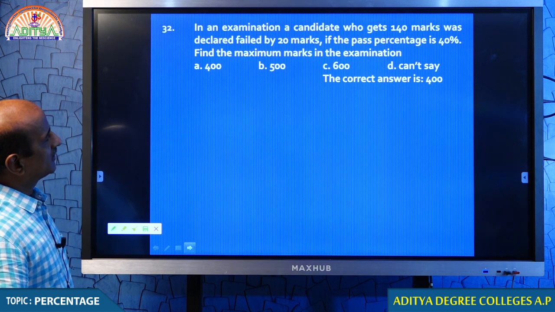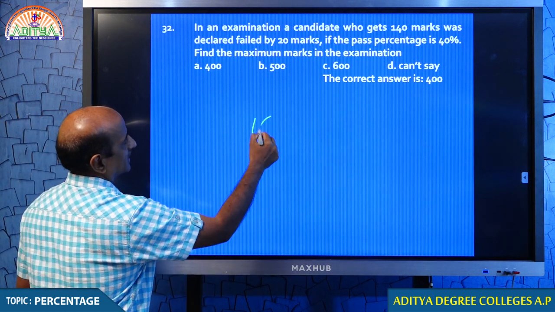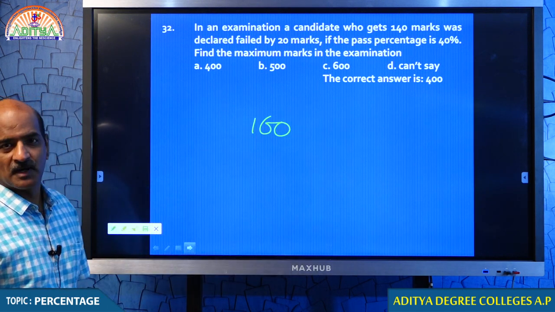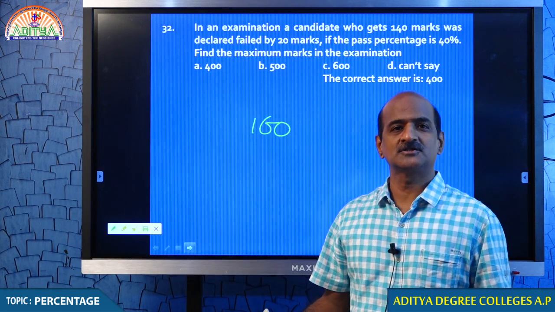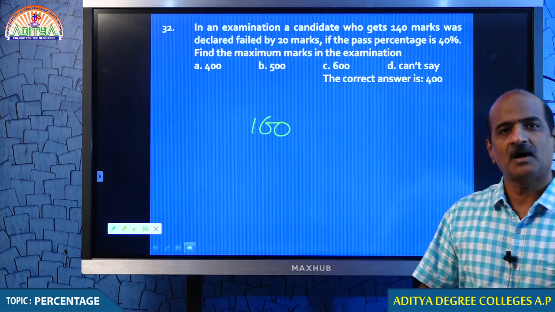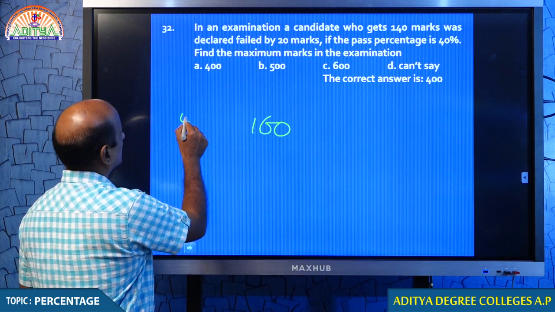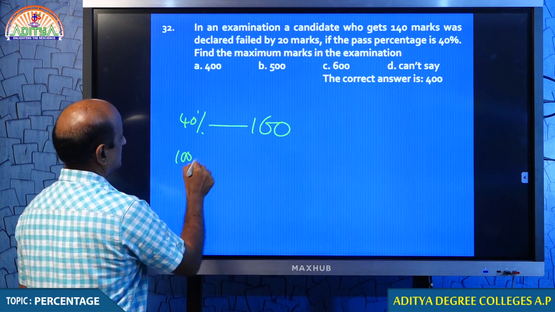The one who got 140 marks was declared failed by 20. Therefore, what are 160? These are the marks required to pass. You already got 140, but you still need 20 more marks to pass, which means the pass marks are 160. That is equal to 40%. Now the question, how much is 100%?